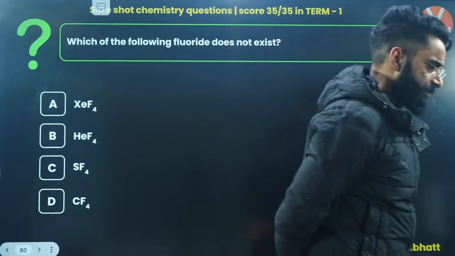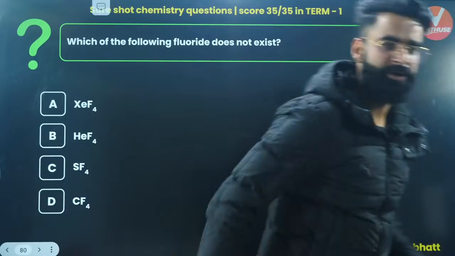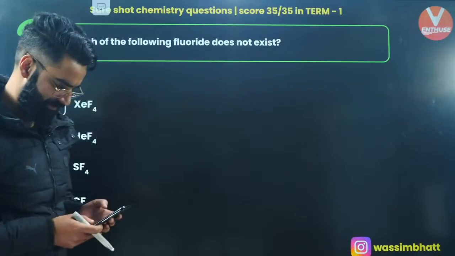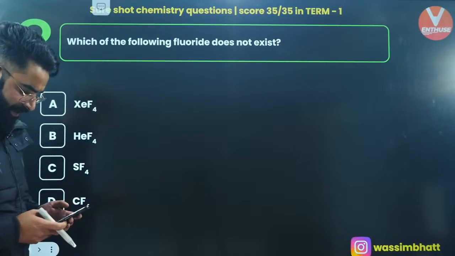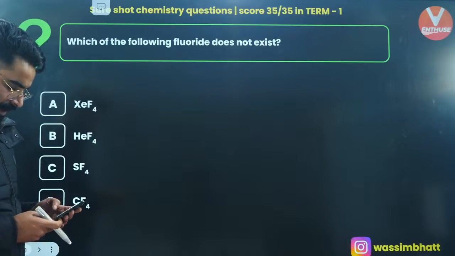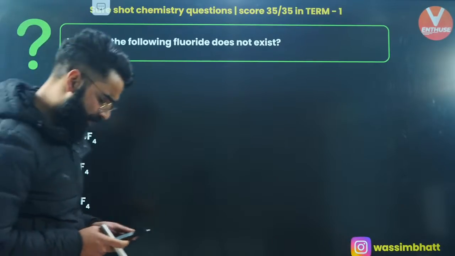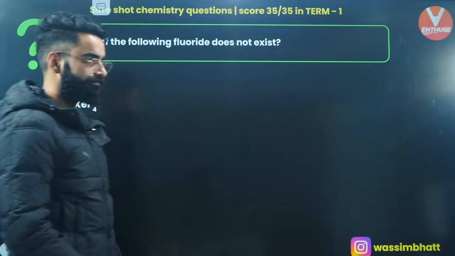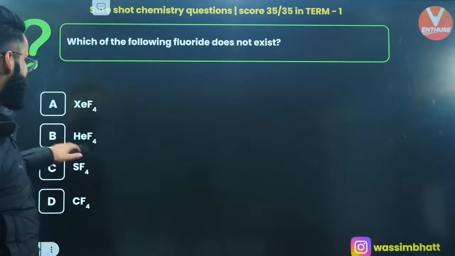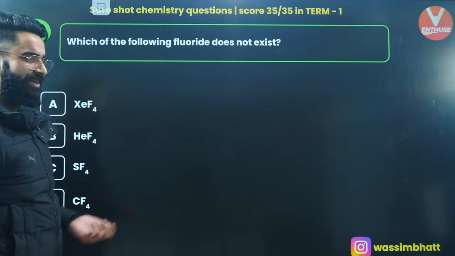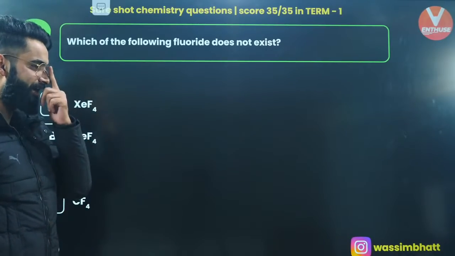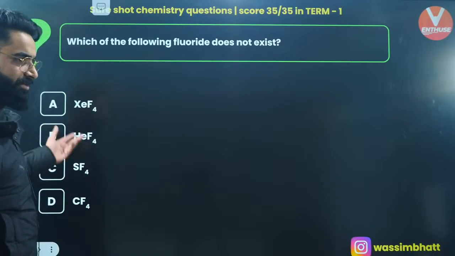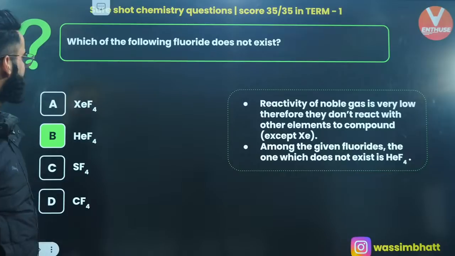This is a very common question. I want you to solve this and let me know the answer fast. I'm looking at your chats only. What is going to be the correct answer of this one? Yes, it's going to be HeF4. Have you ever seen an HeF4 compound existing? No way. It's a very simple question, no need to think a lot about this one.